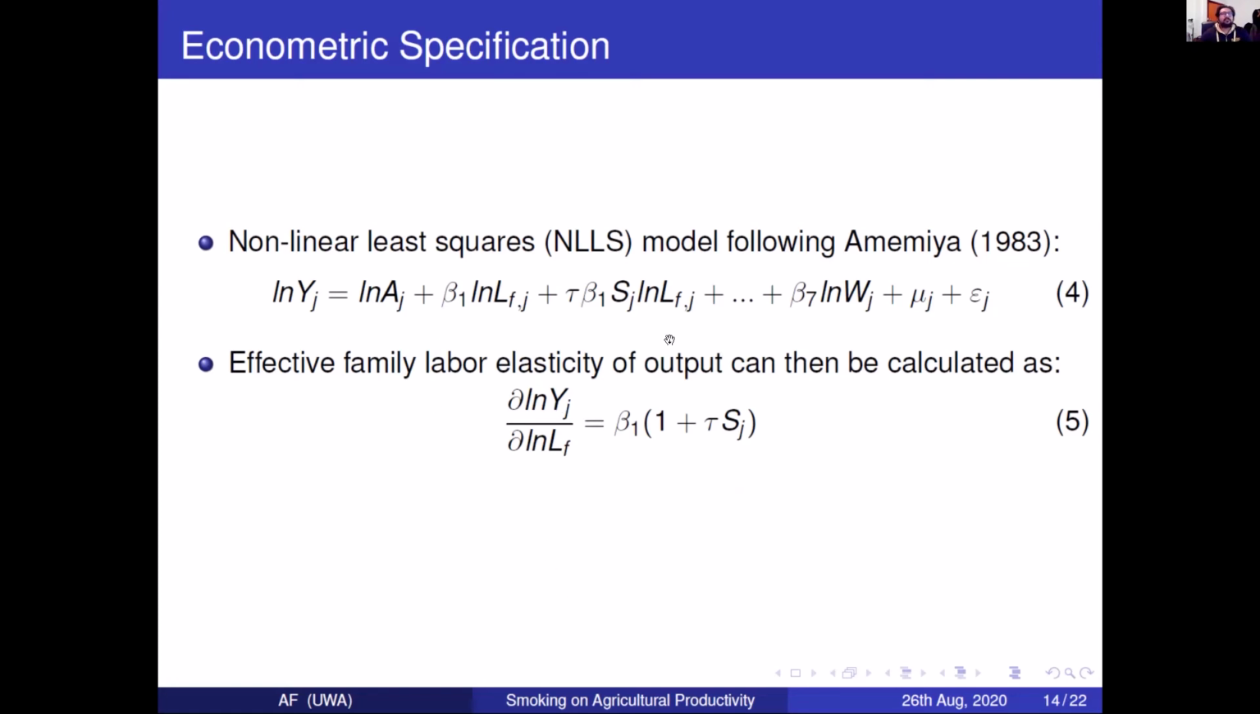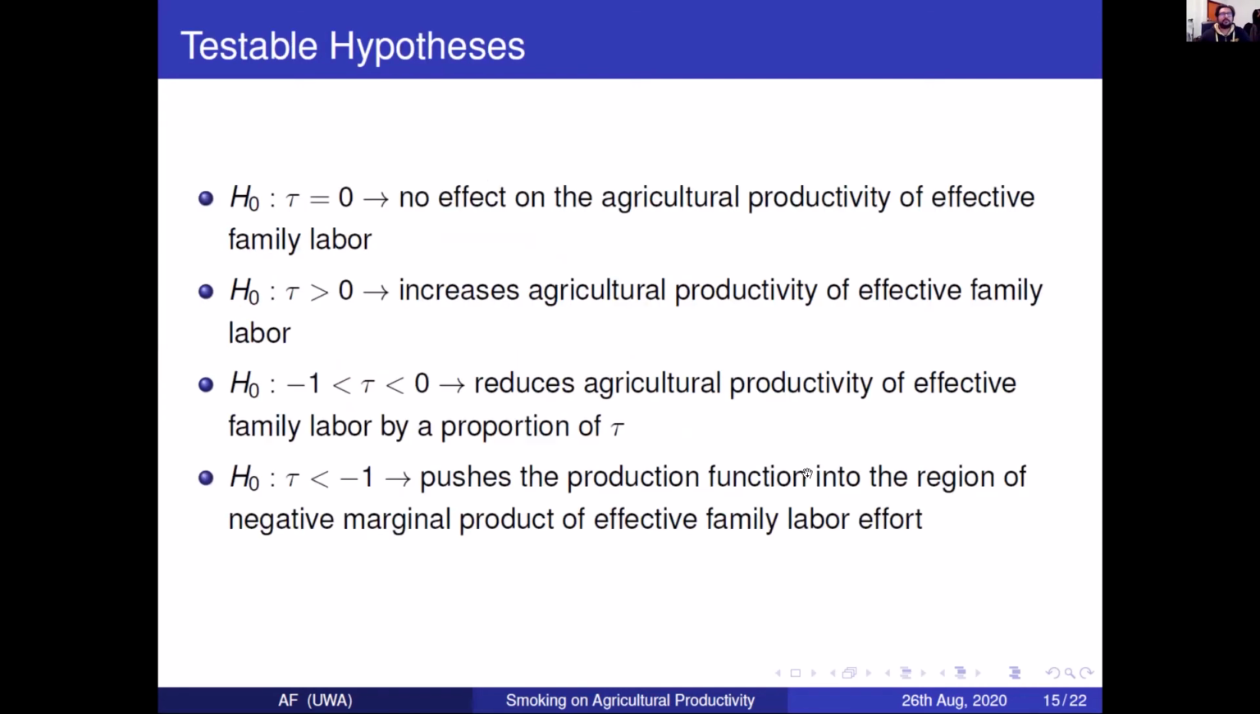But the idea is, from this model, we can partially differentiate Yj with respect to LF, and we'll end up getting the effective family labor elasticity of output from here. So that's the econometric approach we'll be taking. The advantage with tau is that, because of the way tau enters the equation, from here we can assess what effect smoking has on agricultural productivity through effective family labor.